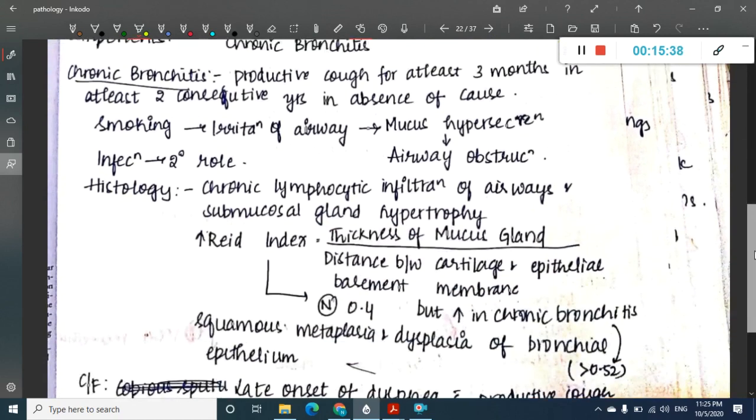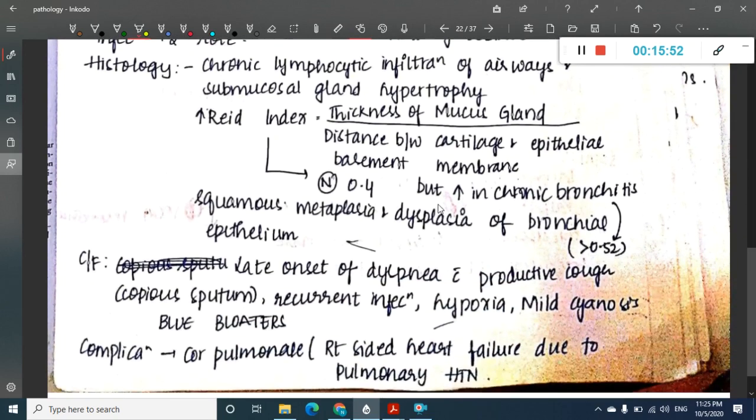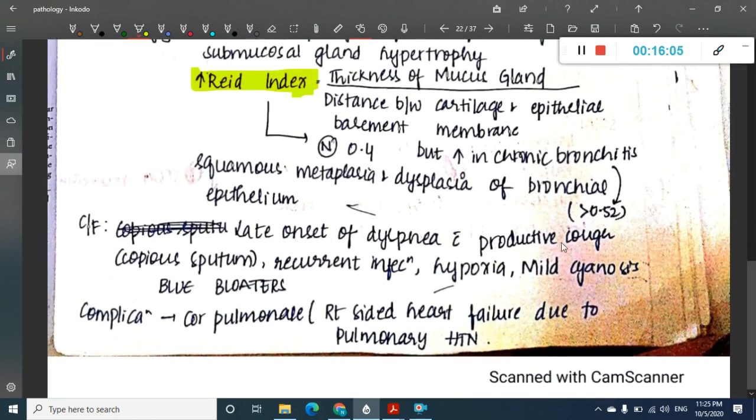So I have talked about chronic bronchitis. Chronic bronchitis is productive cough for at least 3 months in at least 2 consecutive years, in the absence of any other cause. Smoking is one of the causative factors, which causes mucus hypersecretion. And in histology, I have said the Reid index is very important, right? This Reid index is the ratio of the thickness of the mucus gland to the thickness between the epithelial basement membrane and the cartilage. And for the clinical features, I have said that among all these the most important is blue bloaters, and I have already explained to you the cor pulmonale pathway, which occurs.